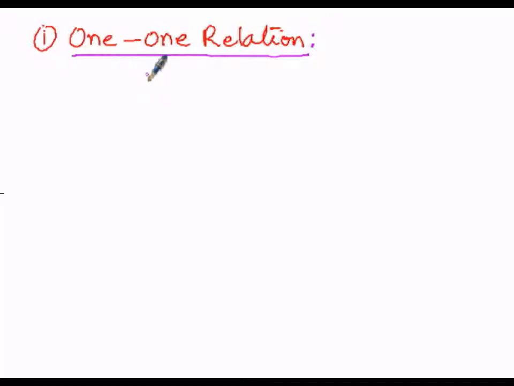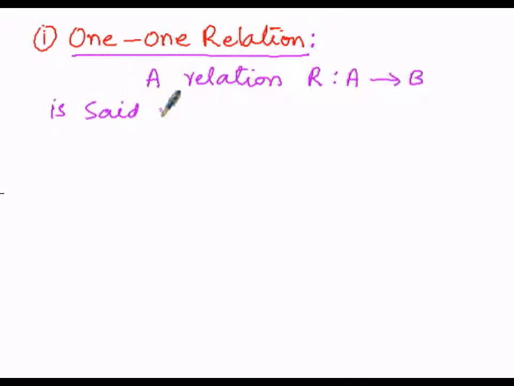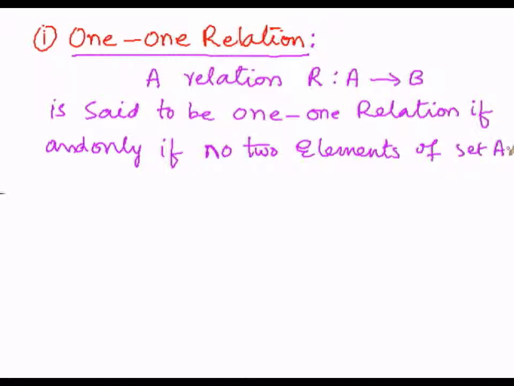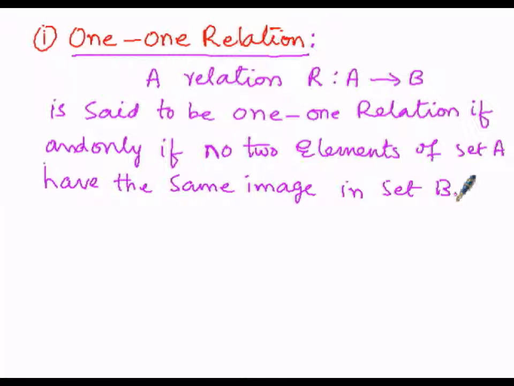So here, a relation, which we denote by capital R, from A into B, that is A to B, is said to be a 1 to 1 relation if and only if no 2 elements of set A have the same image in set B. Let us illustrate this by means of one example.